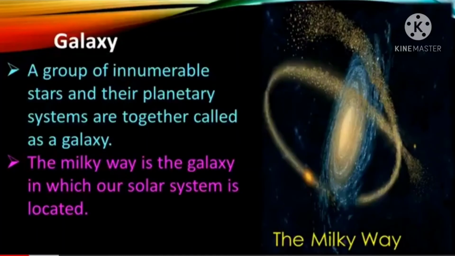A group of innumerable stars and their planetary systems are together known as a galaxy. Okay, a group of stars and their planetary system together called a galaxy. The Milky Way is the galaxy in which our solar system is located. So the Milky Way is one galaxy in which our solar system is there. There are many such galaxies in the universe.